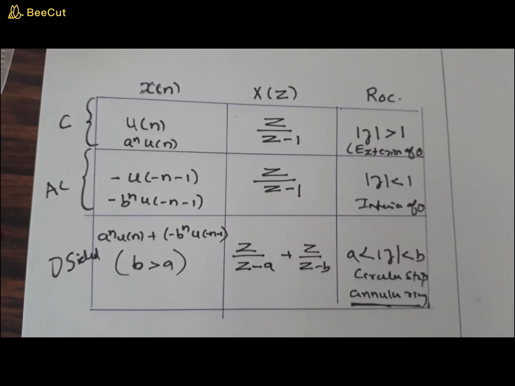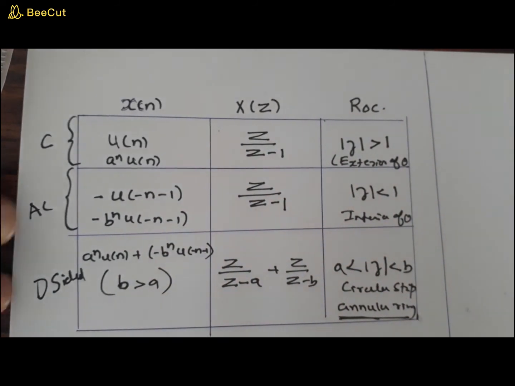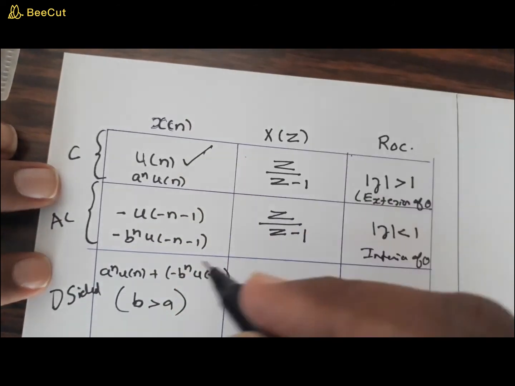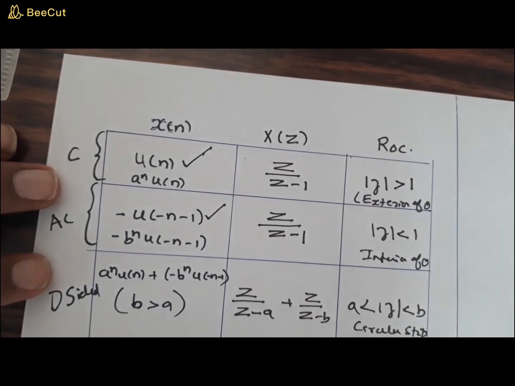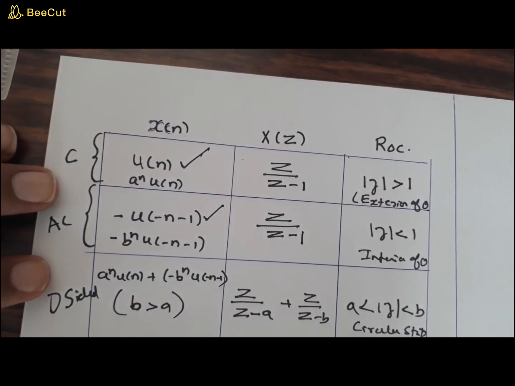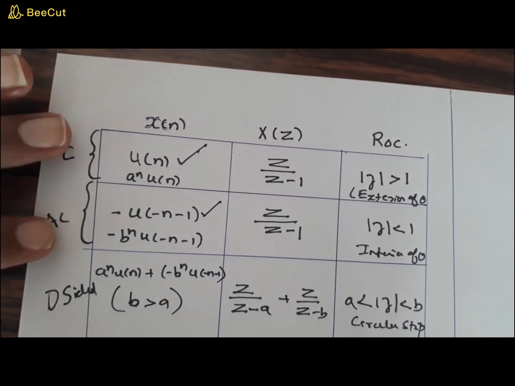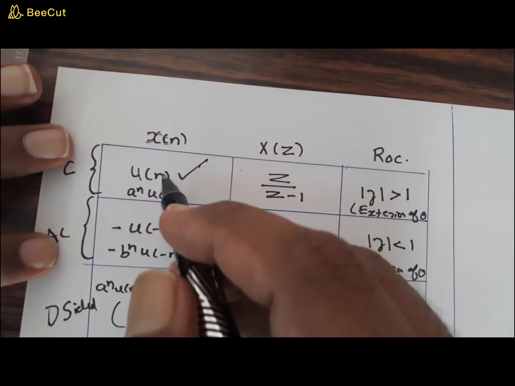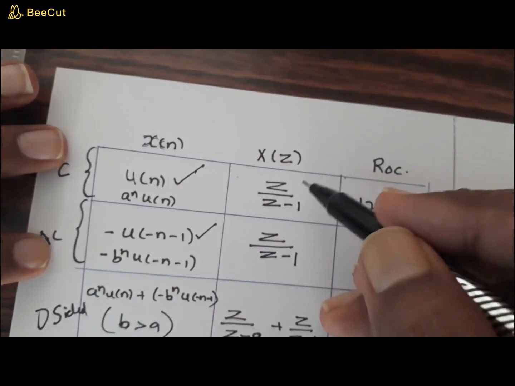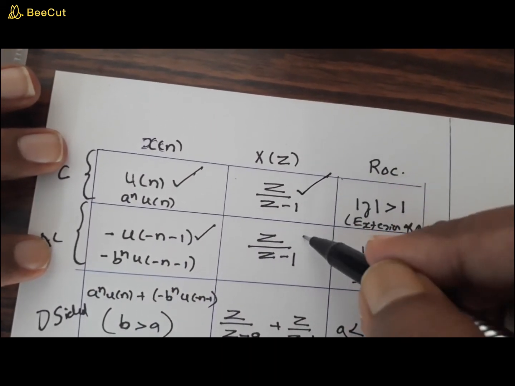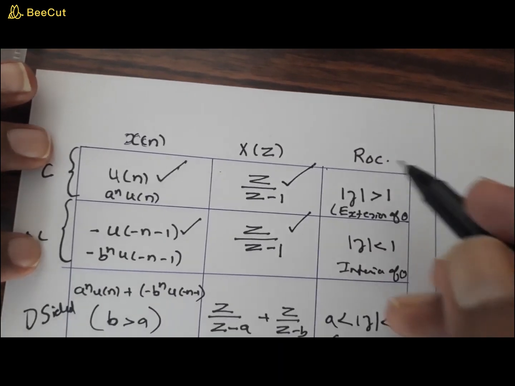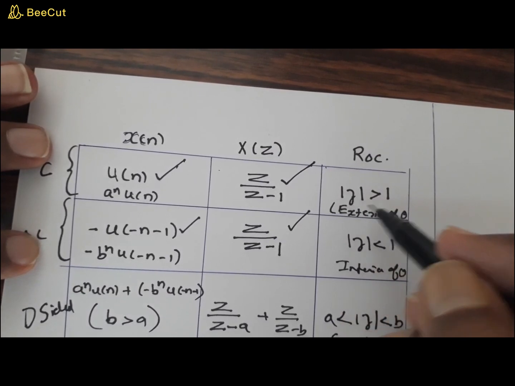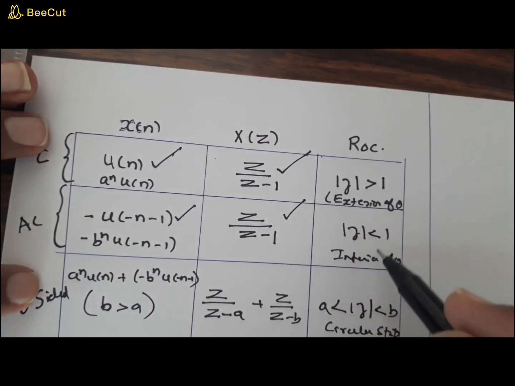Now let me explain why ROC matters, as I mentioned earlier. Later I will explain the immense importance of ROC. Look at these two cases. We know that u of n and minus u of minus n minus 1 are entirely different signals, right? There is no way they match. These are two different signals. Look at their Z transforms. Both Z transforms are the same, and they only differ in their ROCs. One is exterior to the circle, the other is interior to the circle.